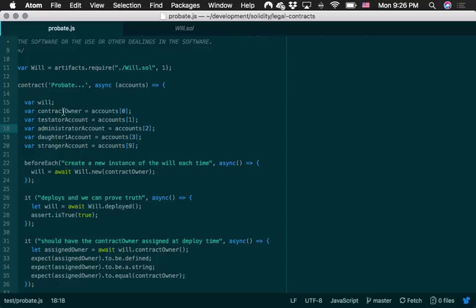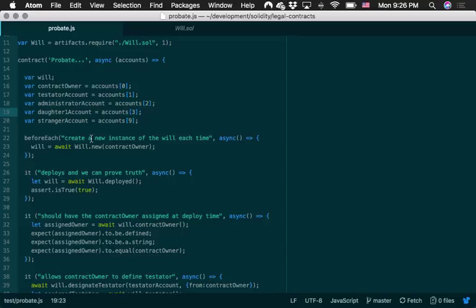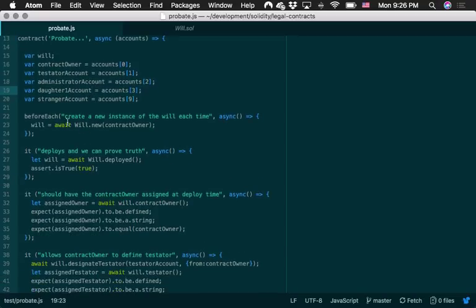So the first one I grab is one that I call the contract owner, which is account 0. Testator account, which is going to be the person that's defining the will that's captured in this Solidity contract. An administrator, who will be not appointed by a court but by the testator. And I have one beneficiary at this point, just a daughter, since my oldest is a girl. So before each one, we're going to set up a new will instance where the contract owner is the constructor.